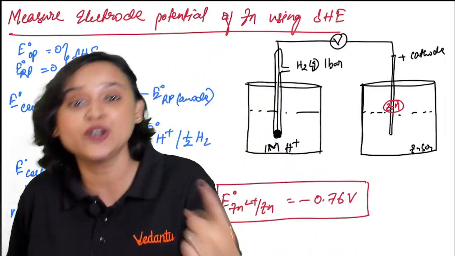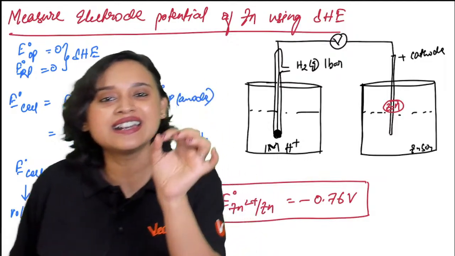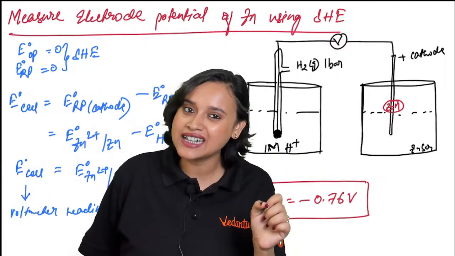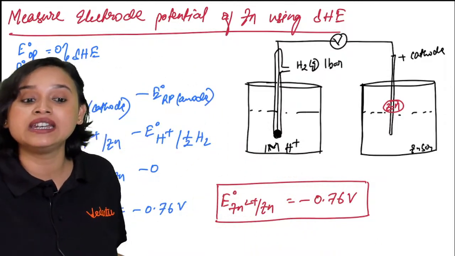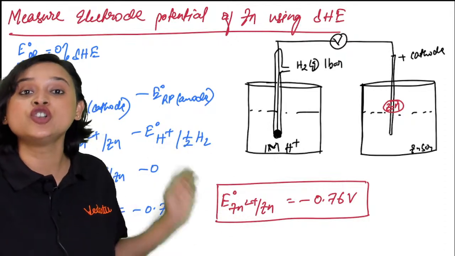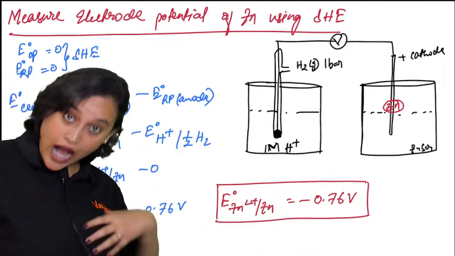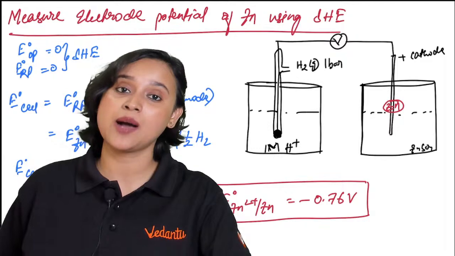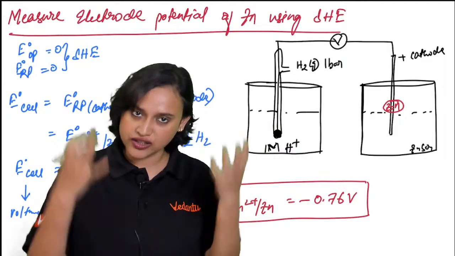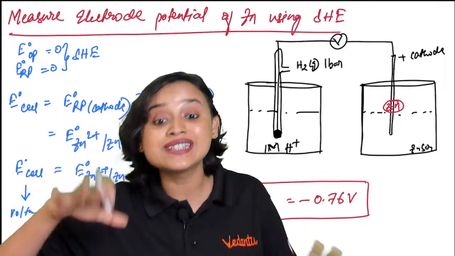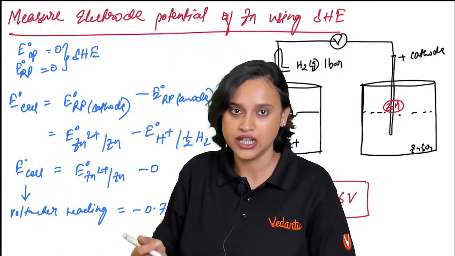If you place it in the anode, you will get plus 0.76 as the reading. You will not get minus at that time. If it is showing minus, that means it is not stable in its reduced form. That means it will not undergo reduction. It will undergo oxidation. It will, by itself, oxidize itself. Zinc will oxidize itself and it will be a good reducing agent, but not reduce itself. It will oxidize itself. Gotcha?